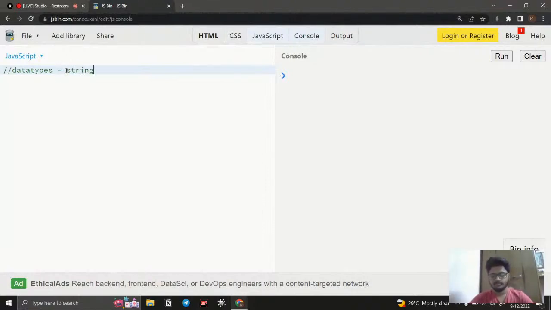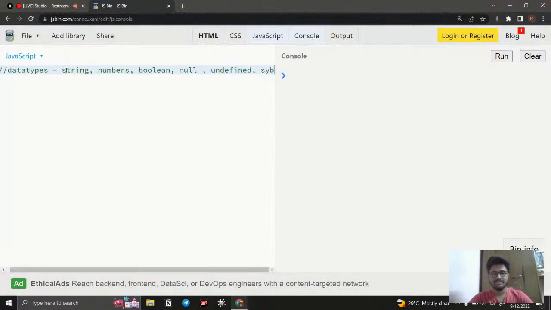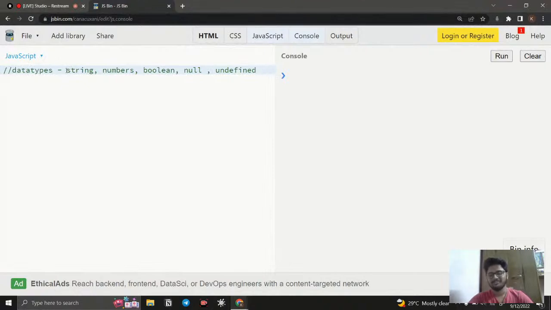We have string. Let's see what a string is. We have numbers. In some programming languages, numbers are further divided into float, something like that. We will discuss that too. Then we have boolean, and after that we have null, and we have undefined. Finally, something called a symbol has been introduced in the latest JavaScript, but it is not commonly used. That's a pretty advanced one, and 99% of the time we don't use it. Whenever we want it, only then we use it.